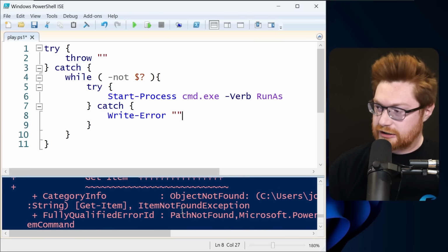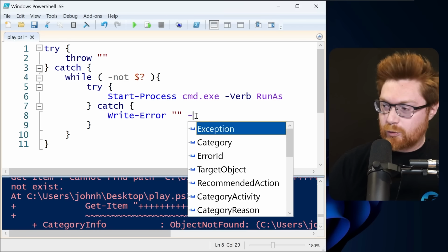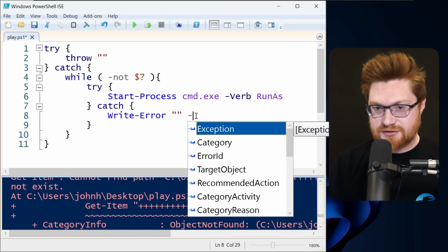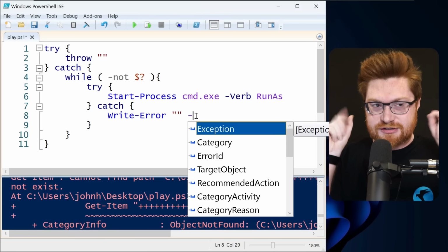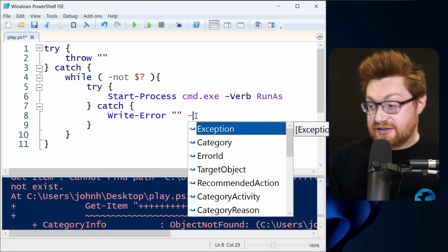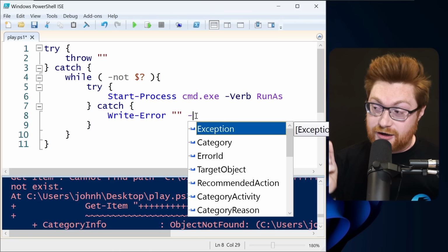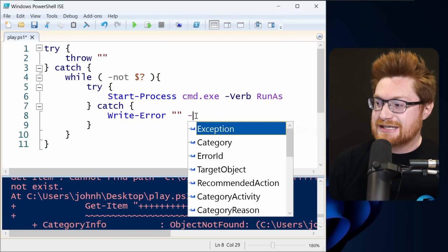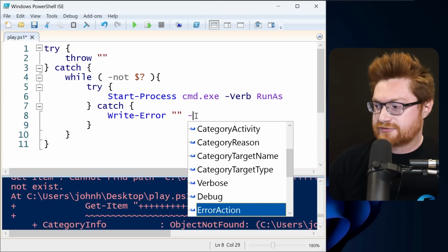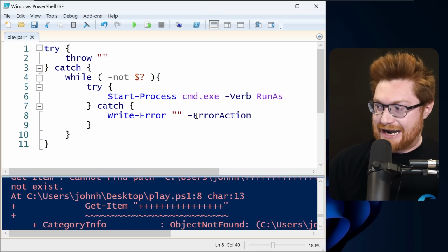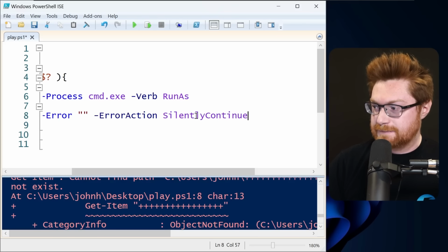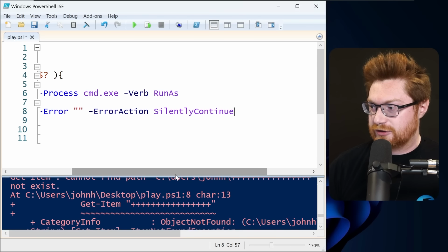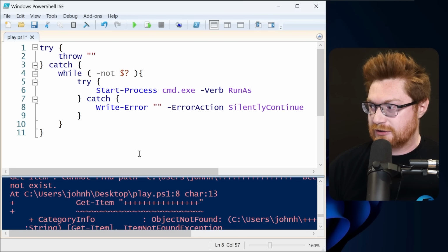thing going wrong. So what we should do, whether we use get item for something that doesn't exist, and then you kind of have to just trust that it doesn't exist if, you know, whatever case that might be, we could use write error with nothing, and that could be a little bit more soft. And we could supply an error action so it won't even display all of that noise and nonsense down below in our terminal. Let me show you that.